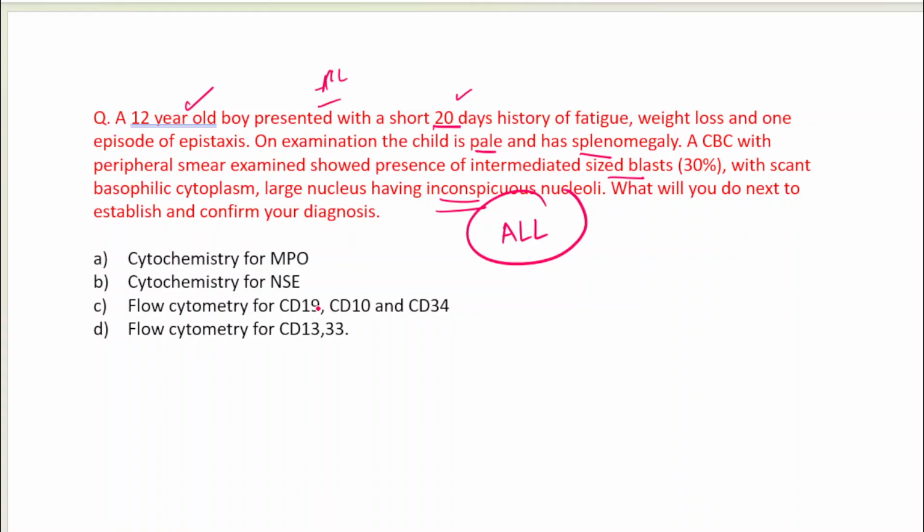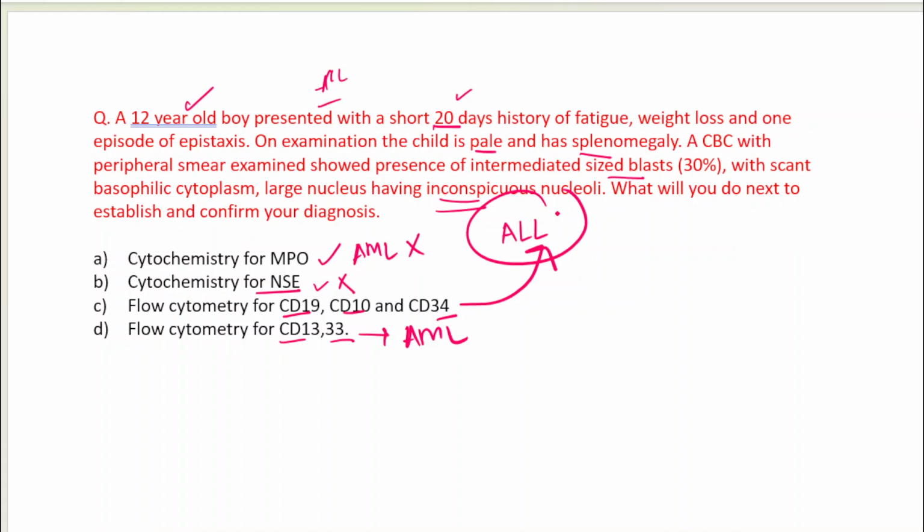Now the next step we are going to do is either cytochemistry or flow cytometry. Those steps are there for you to follow. So cytochemistry for MPO would be done in AML. Are we going to do that? No. Cytochemistry for NSE would be done in monocytic leukemia. Are we dealing with that? No, that is done in AML. Flow cytometry for CD13 and CD33, in which do we do it? In AML. No. Flow cytometry for CD19, 10 and 34 is what I am going to do in ALL.